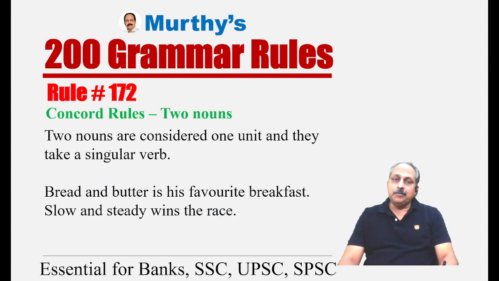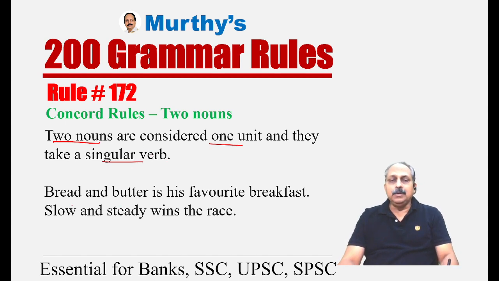Rule number 172, based on Concord rules: two nouns. This is an exception. Two nouns are considered by English people, not all the time, sometimes, a few. Two nouns are considered one unit and they take a singular verb. Because they're considered one unit, they take a singular verb.